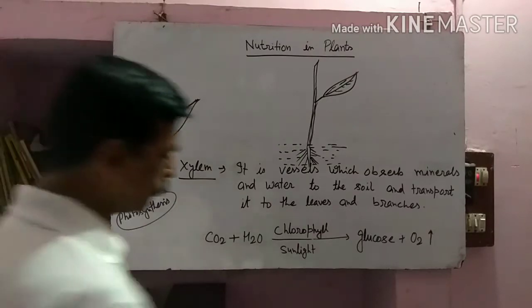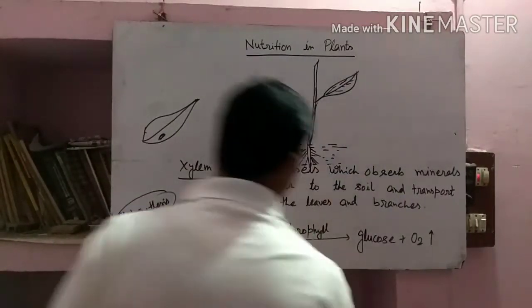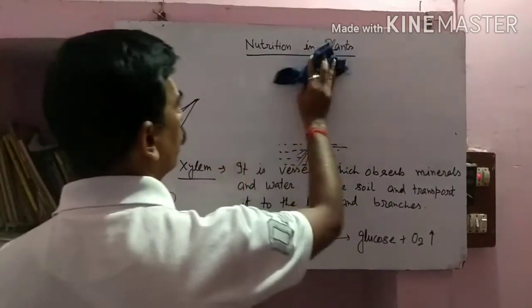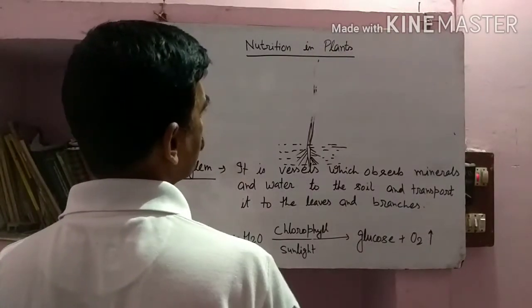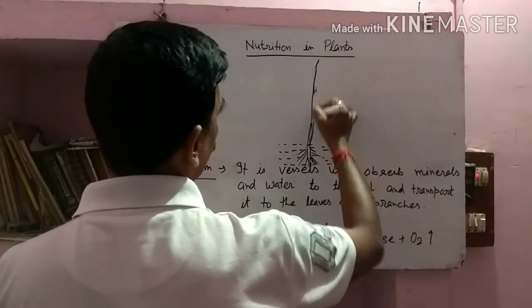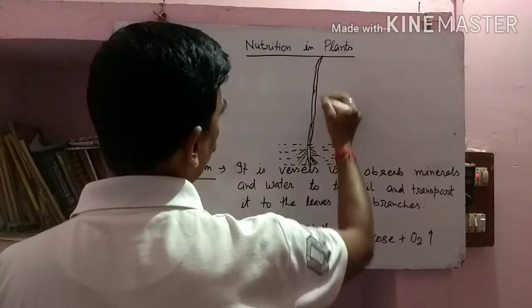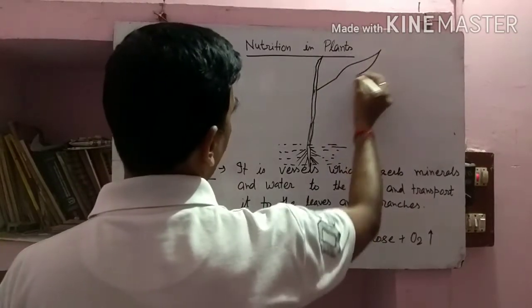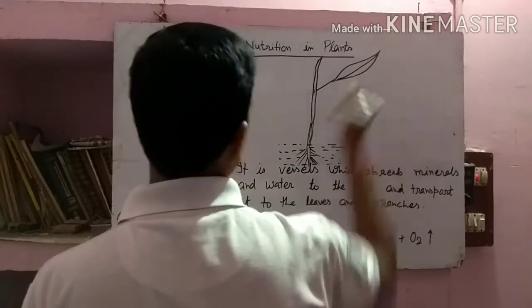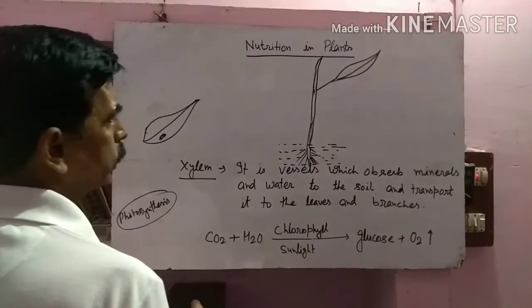Okay. The next one is, from lower classes we have also learned the term photosynthesis. So what is photosynthesis?